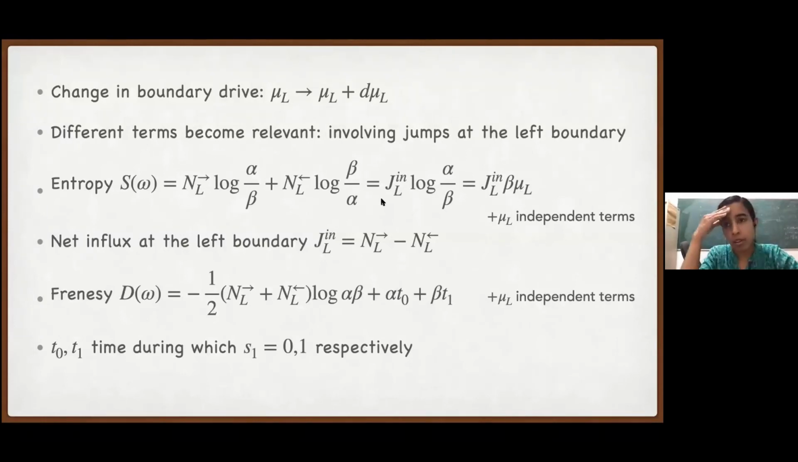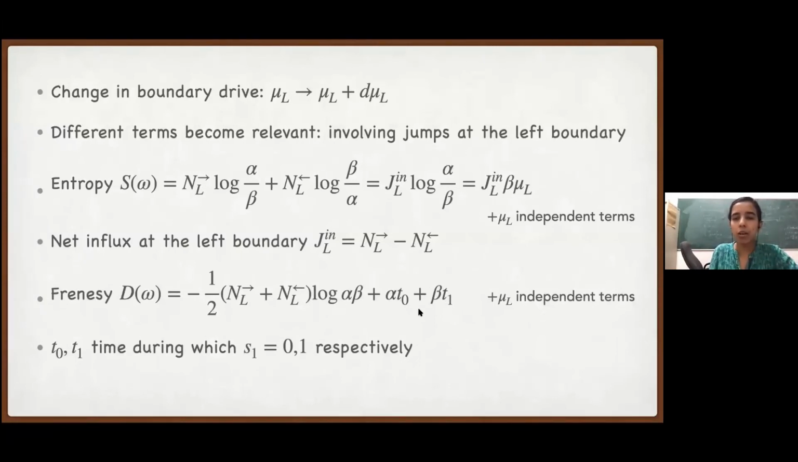Where was I? Yes, we are looking at this entropy generated due to the change in the left reservoir chemical potential. And we saw that it's only the influx at the left boundary which appears. Similarly, we can write the frequency. The first term, by now you are familiar with it, is just the total number of transactions of the system with the left reservoir. And this comes with the factor log alpha beta.